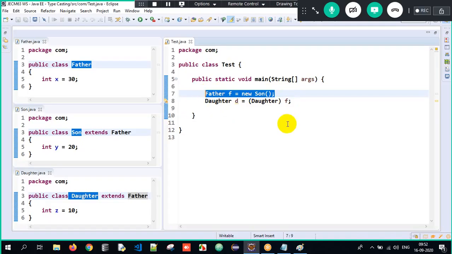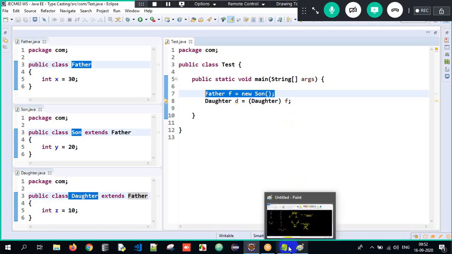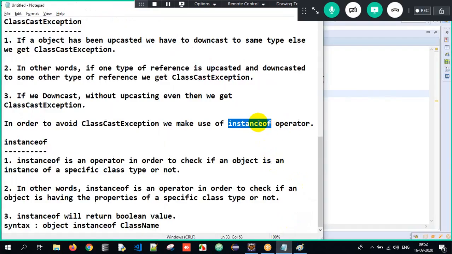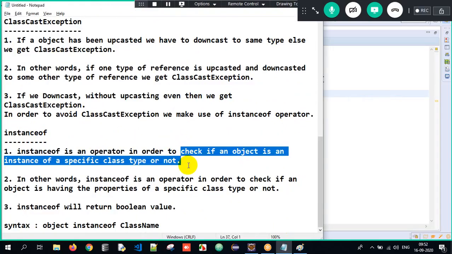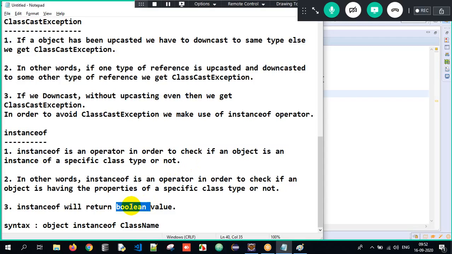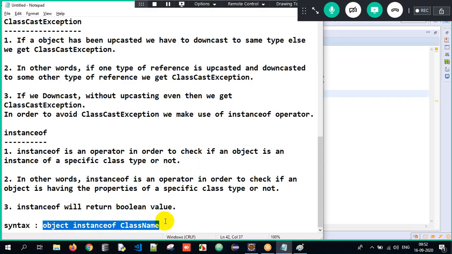So now, how do we avoid it? We avoid it with the help of instanceof. What is instanceof? It's an operator. What is that operator doing? It is used to check if an object is an instance of a specific class or not, if an object has the properties of a specific class or not. It will return a Boolean value. So the syntax is object instanceof respective class name.